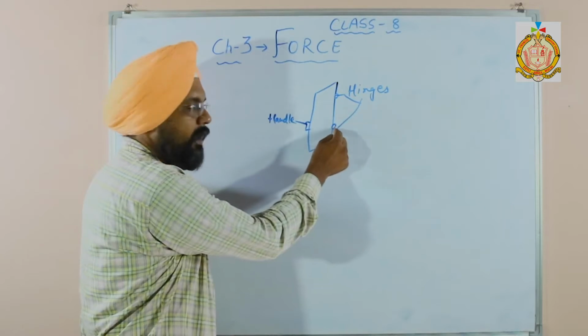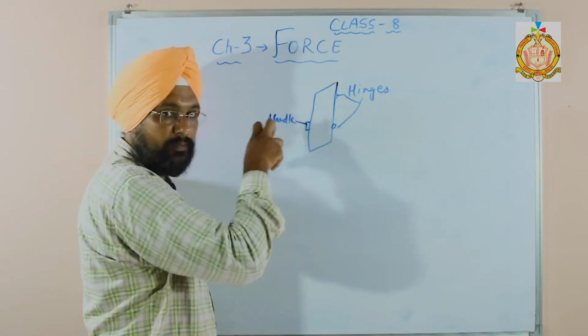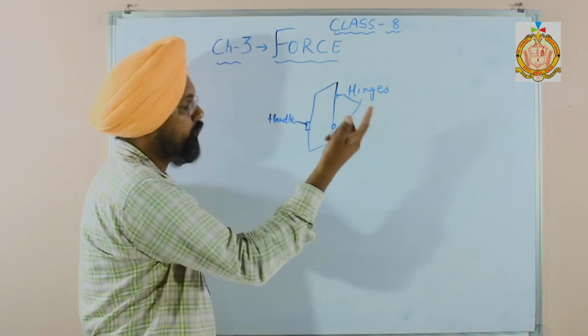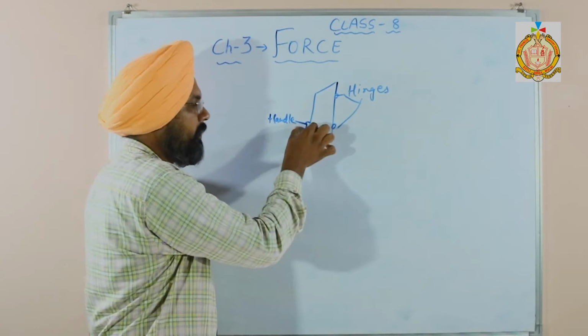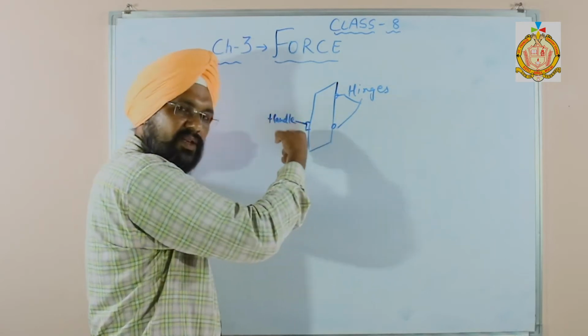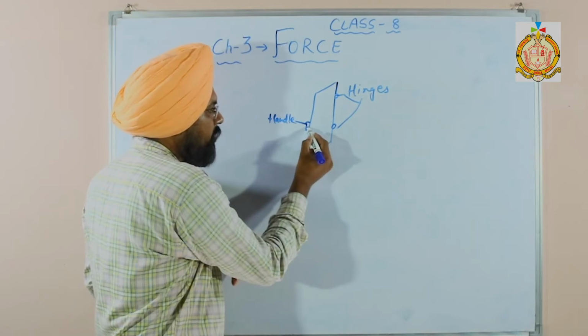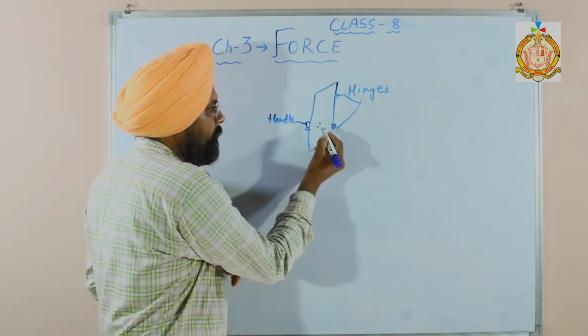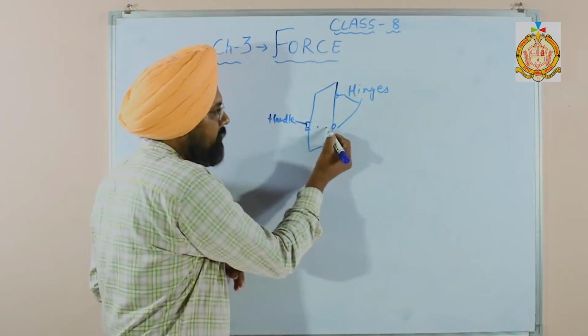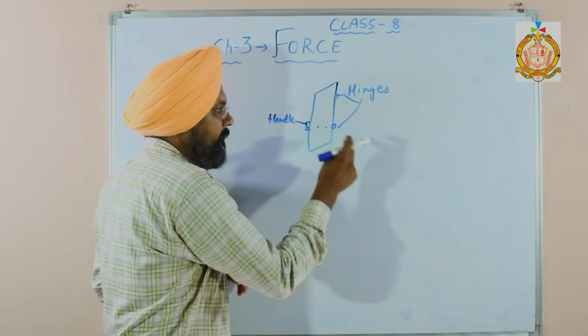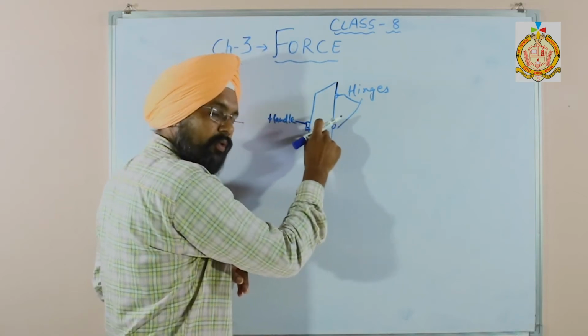If we apply a force at the hinge position, it is very hard to open the door, and we need more force to open it. But if we apply it at the handle, then we can open it very easily. And if we apply a force at an intermediate position, more force is needed, and at the hinge again more force is needed to open or close the door.